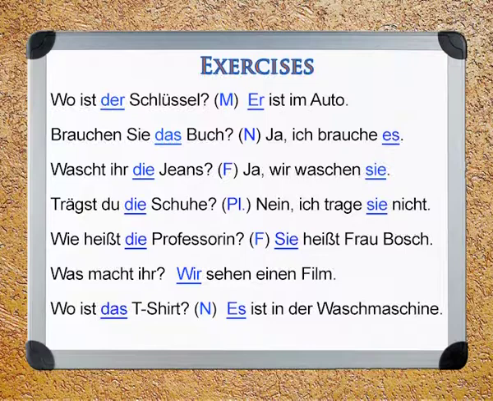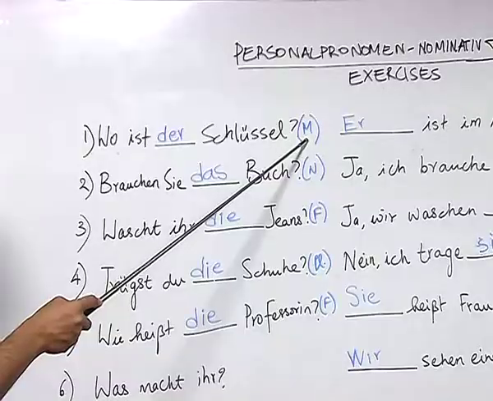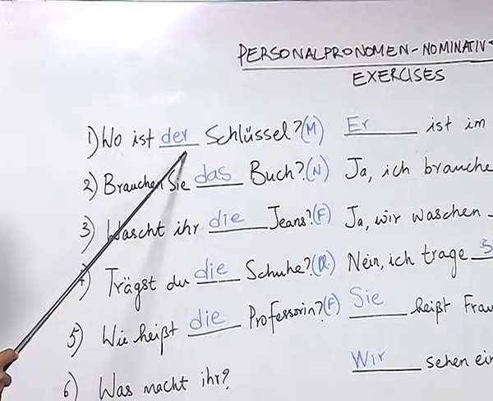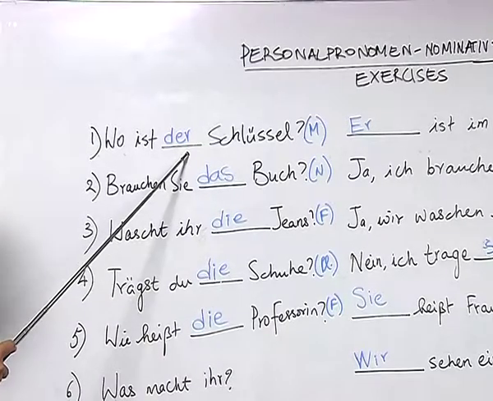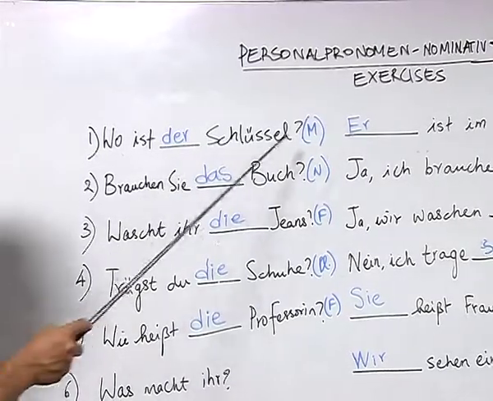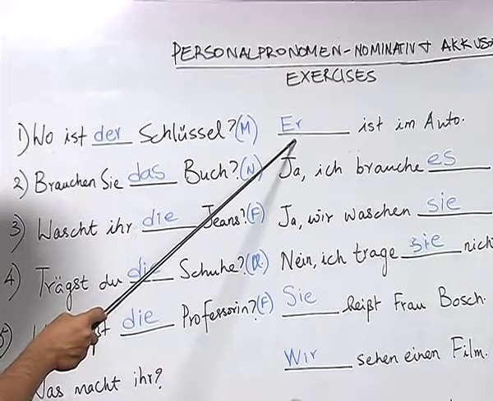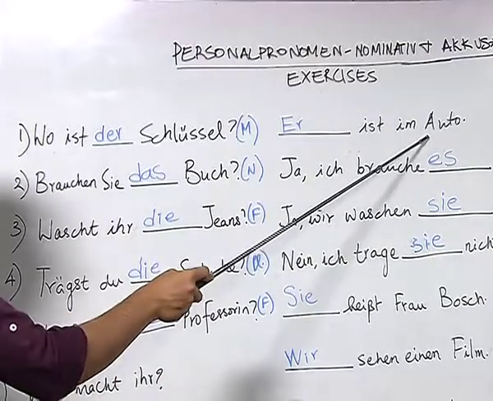You might not be familiar with this word. Schlüssel means key. So, the student correctly identified with letter M that this noun carries the article der. So, the student wrote the correct article, wo ist der Schlüssel, and also wrote the correct pronoun for this noun, which is er. Er ist im Auto.